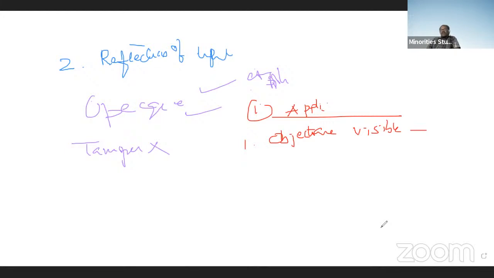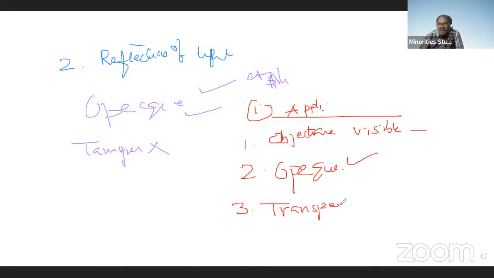Light can reflect only from opaque objects. That's why opaque objects are visible clearly. Since the light will not reflect from transparent materials, transparent materials are not visible clearly.